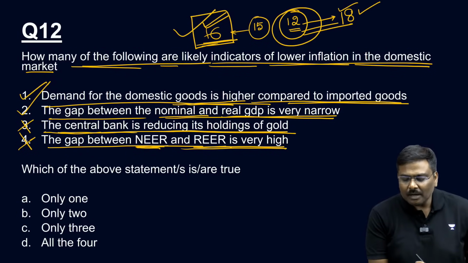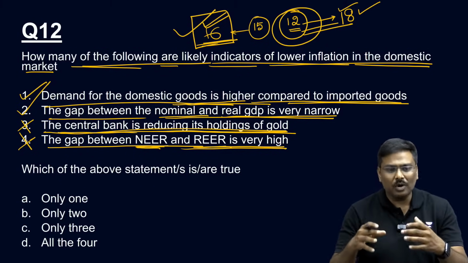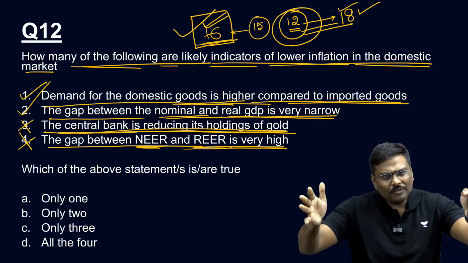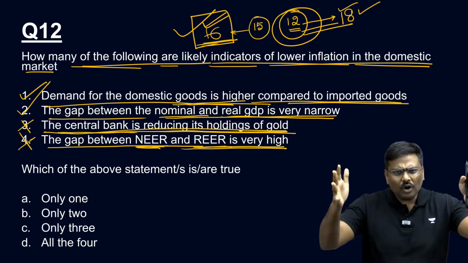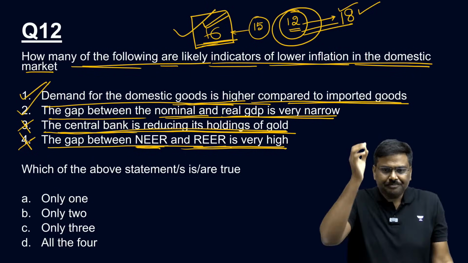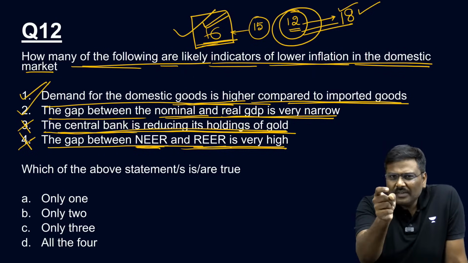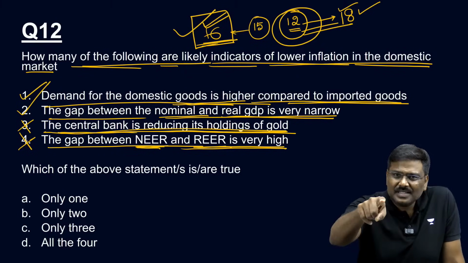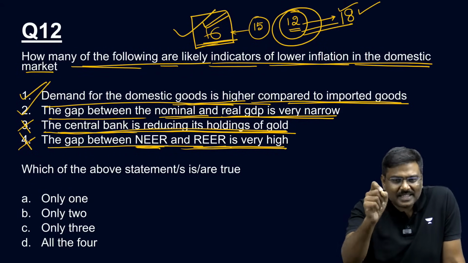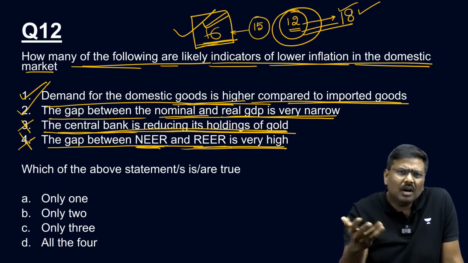Okay. So the central bank is reducing its holdings of the gold. Why does the central bank reduce its holdings? Listen to me carefully. If you are a central banker, you have a lot of rupees, correct? Now, because of a higher inflation rate, don't you think the purchasing power of your currency will start going down? Of course, yes.